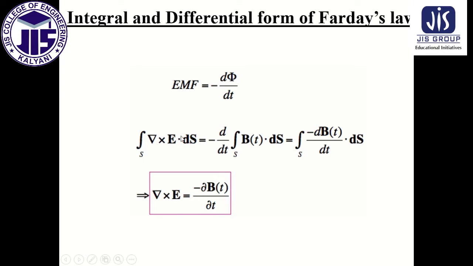This is the integral form and this is the differential form. EMF equals minus d/dt of the integral of B·dS. This is the integral form and this is the differential form of Faraday's law. This thing we have to derive.